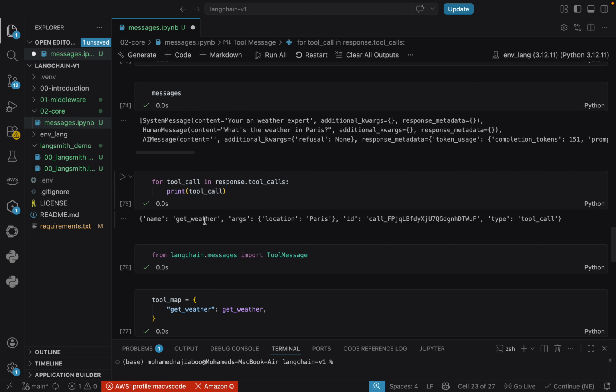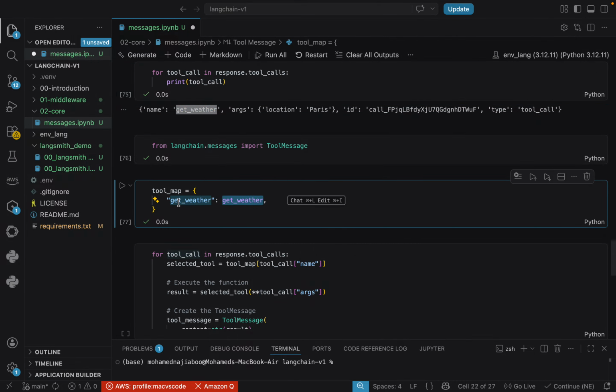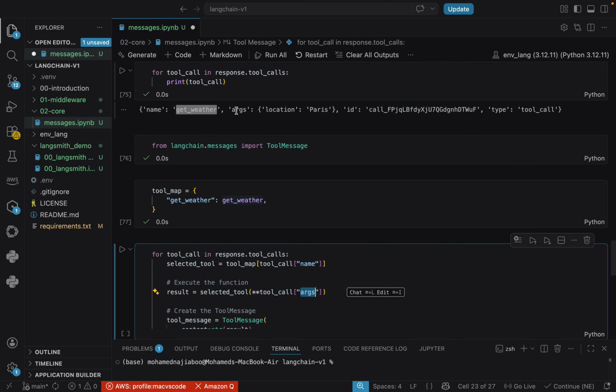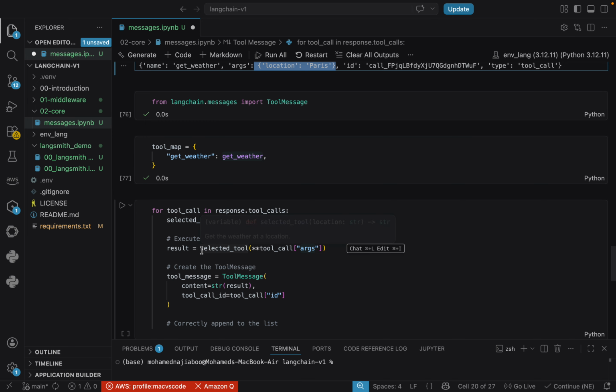We will take the get weather name from the tool call and map it with the get weather function. So we will have the function, and we are calling this function with the argument. We are taking the tool call's args, which have this particular argument, and we are calling this function explicitly. Then we will have the result.